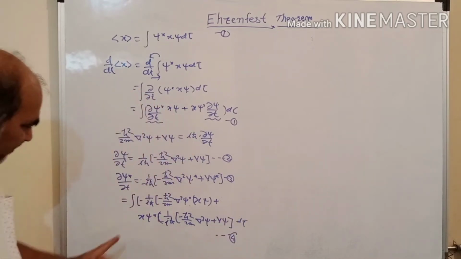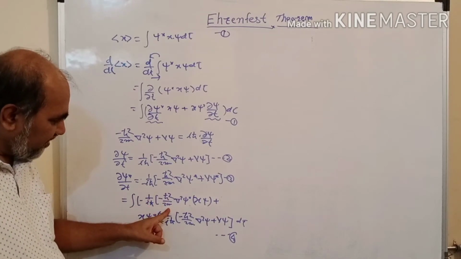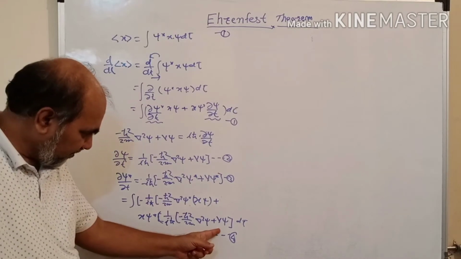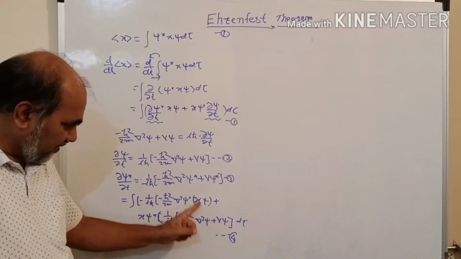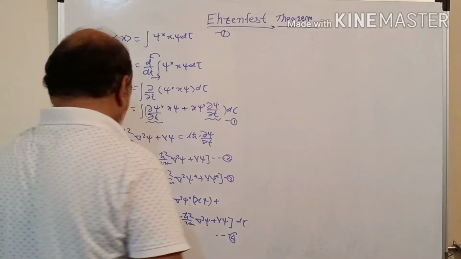Now, multiplying through, the V psi and V psi star terms cancel each other. How are they cancelled?